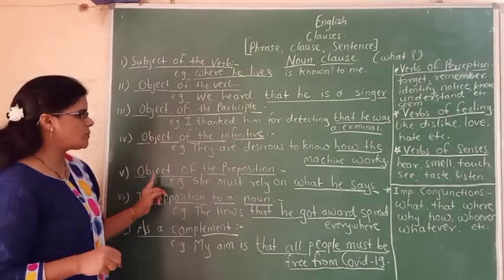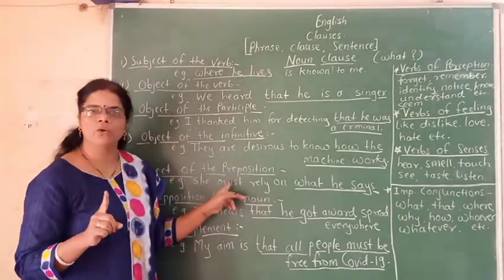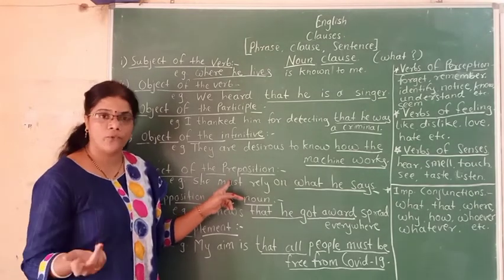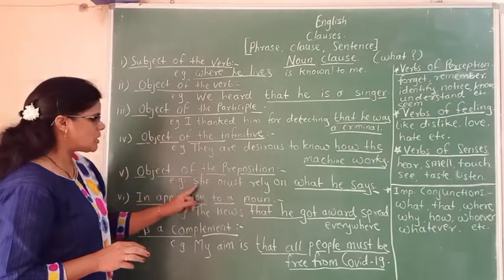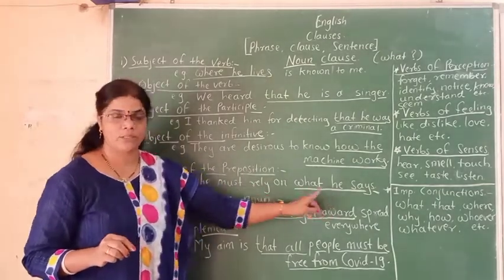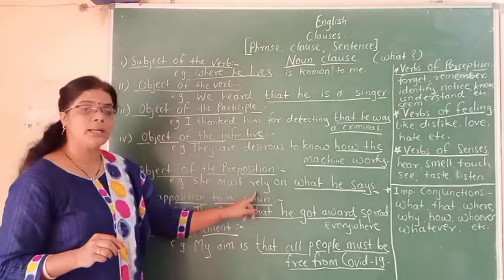Next one, object of the preposition. We know what is preposition. Different types of prepositions we have seen before in the previous videos. She must rely on what he says. See here, she must rely on.